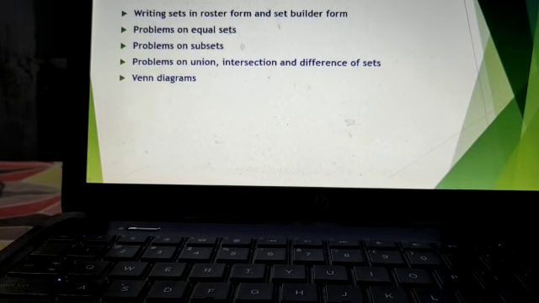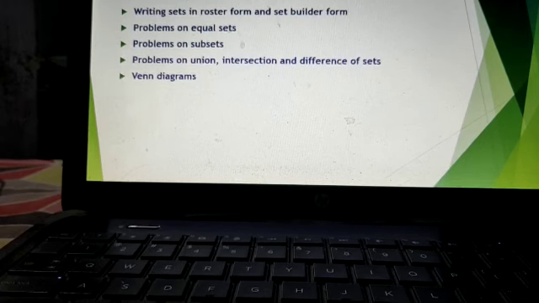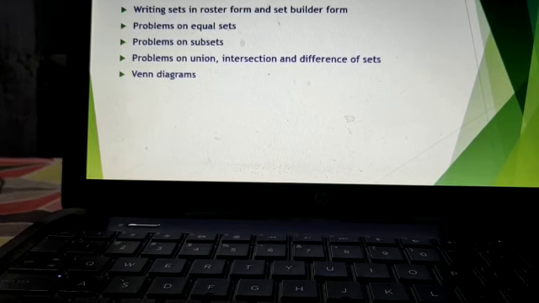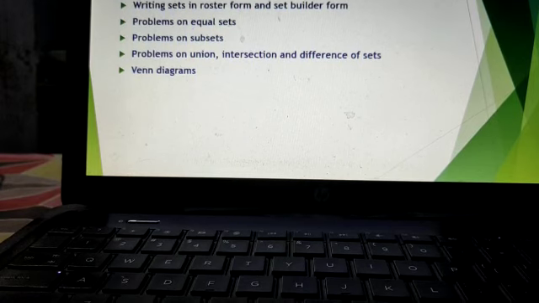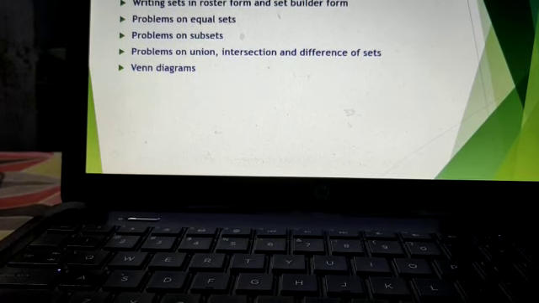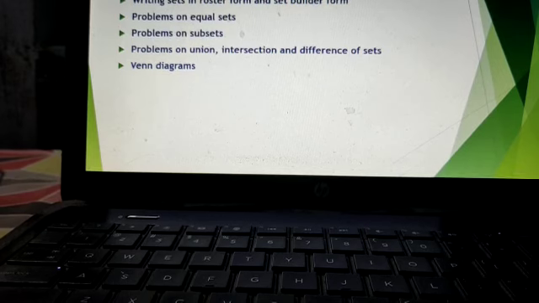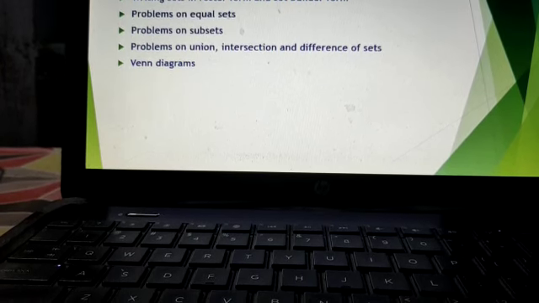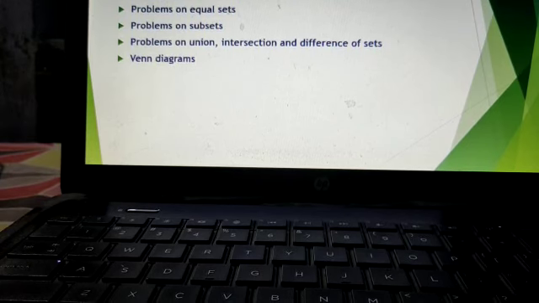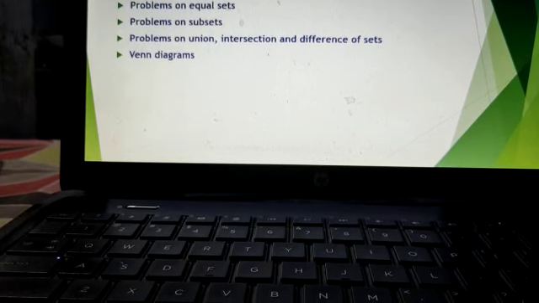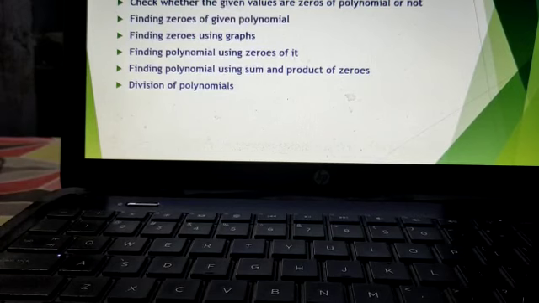They can give two sets A and B and ask to find A union B, or A intersection B, or A minus B. And next one, they can ask problems on A intersection B equals to, and the number of elements n of A union B equals n of A plus n of B minus n of A intersection B, like these questions. Next one is Venn diagrams, a most important concept. Next one, third chapter,